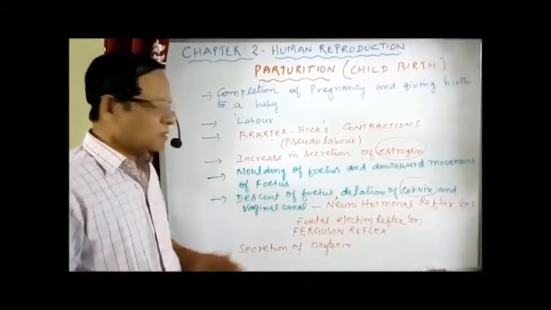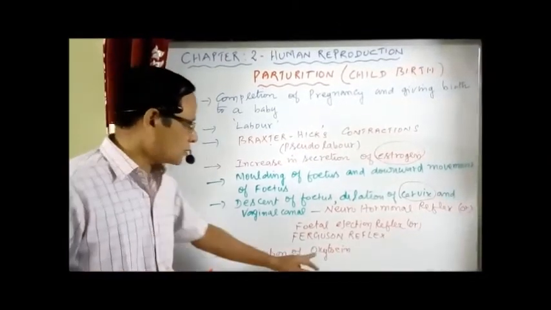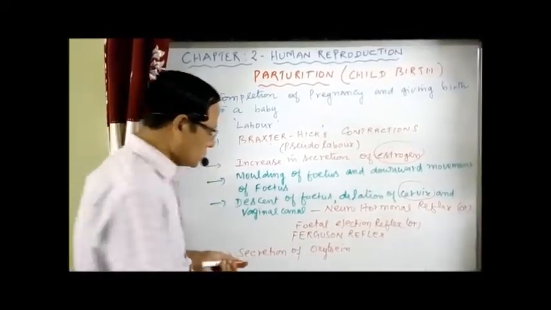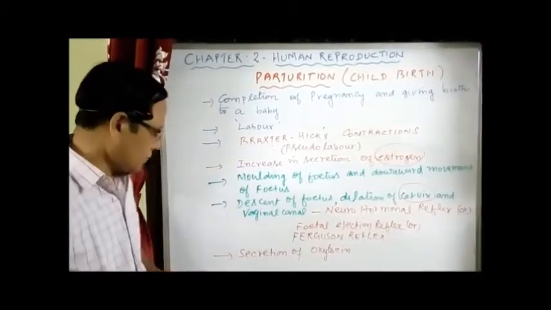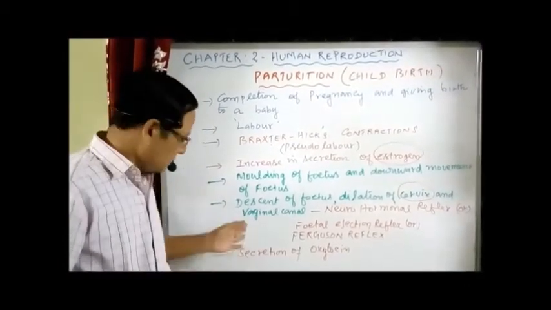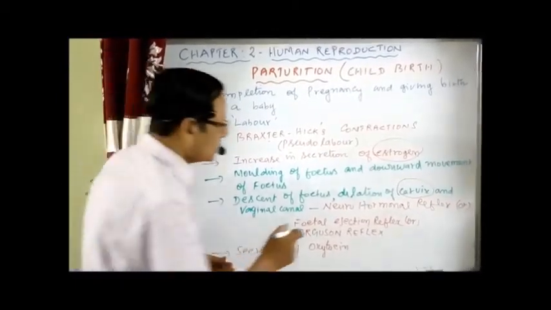Now, as a result of this reflex, what would happen? It initiates the secretion of the hormones relaxin and also oxytocin. First I'll take oxytocin. It is otherwise called the birth hormone.